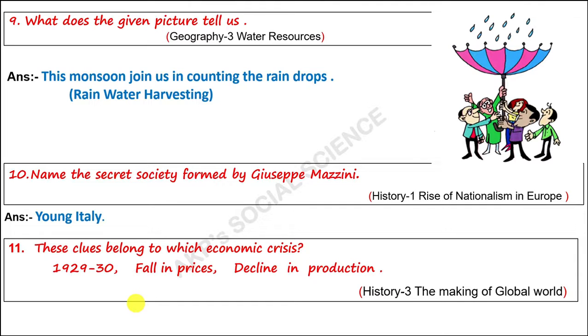It began around 1929 and lasted till the end of the 1930s. During this period, most countries of the world experienced a decline in production, fall in prices, employment, income, etc. The answer is Great Depression.